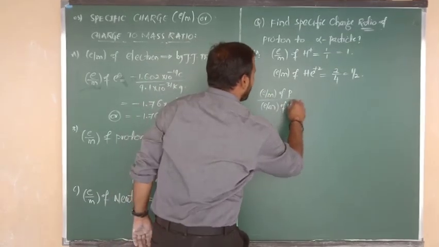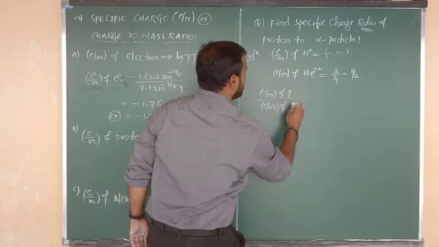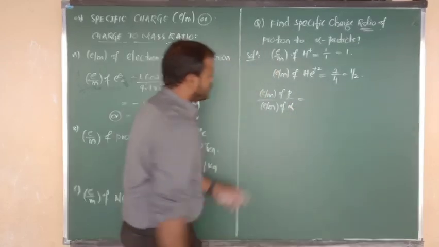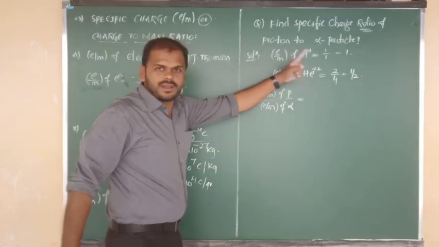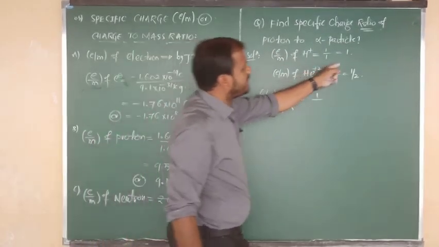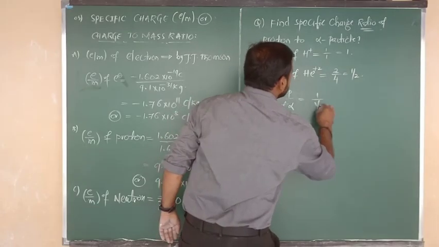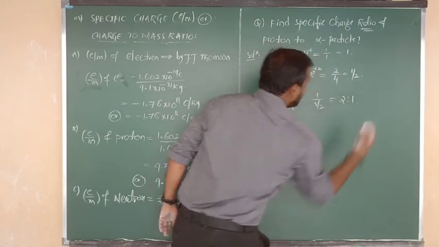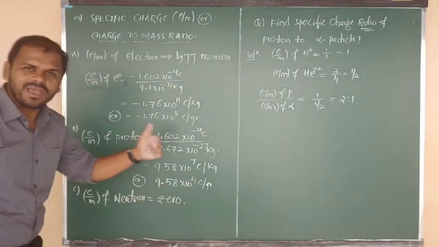Alpha particle, also we can say helium particle. It is equal to, what is the specific charge of proton? 1. What is the specific charge of alpha particle? 1 by 2. So the answer is nothing but 2:1.